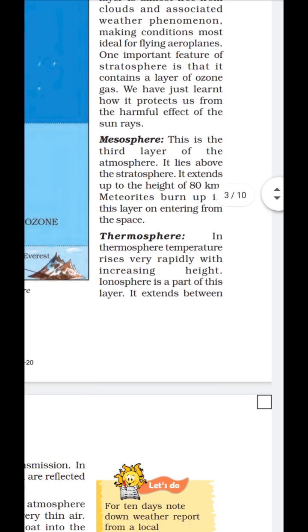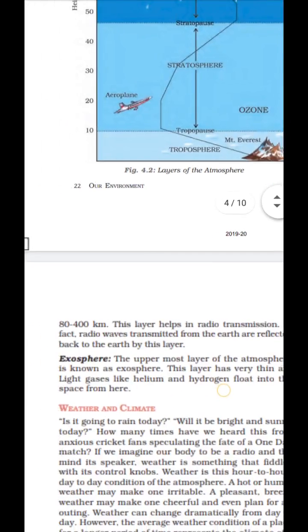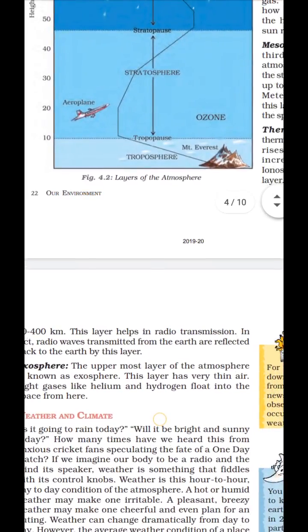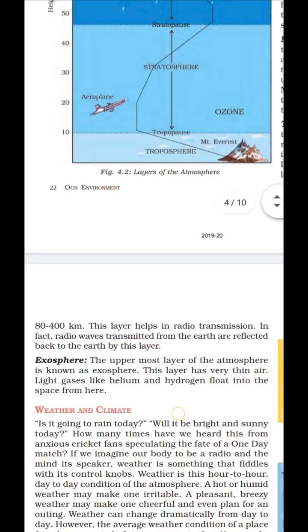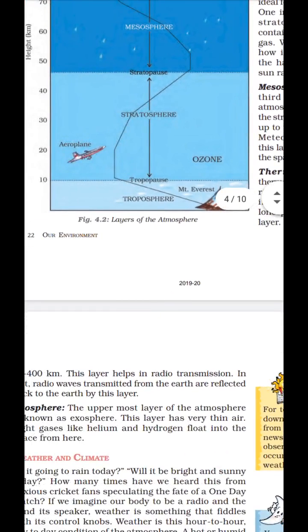Thermosphere: temperature rises very rapidly with increasing height. Ionosphere is a part of this layer and it extends between 40 to 400 km. This layer helps in radio transmission. Radio waves transmitted from the earth are deflected back to the earth by this layer. So the thermosphere is also an important layer, and its importance is that it transmits the radio waves, so we can listen to the radio.